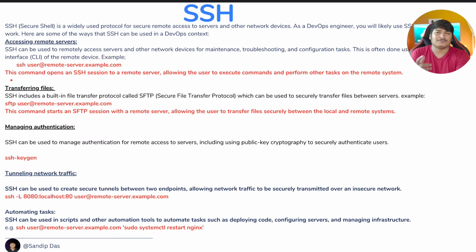Not just automating a single thing, you can do a lot of stuff, maybe updating the instances, maybe patching the instances automatically for 1,000 or 100 instances altogether. You can do all that stuff. Of course, a better tool is Ansible, maybe SSM in AWS. You have a tool called SSM which does this job better. But of course, if you are not aware of other tools, you just want to do your own scripting for any reason, you can do that. That is another very advanced use case of shell scripting using SSH.